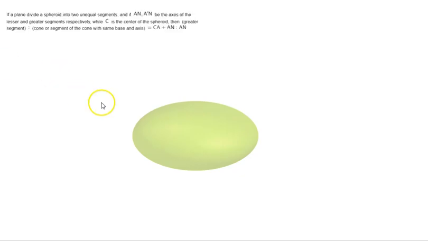Let us look at proposition number 31-32 of the works of Archimedes, specifically from On Conoids and Spheroids. The proposition says, if a plane divides a spheroid into two unequal segments, and if AN and A'N are the axes of the lesser and greater segments respectively, while C is the center of the spheroid, then the greater segment is to the cone or segment of the cone with the same base and axis as CA plus AN is to AN. So let's do a little bit of construction.